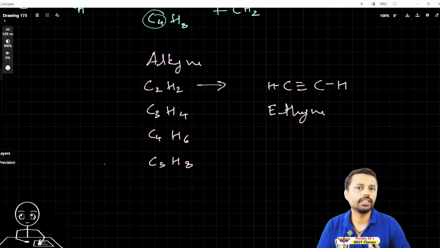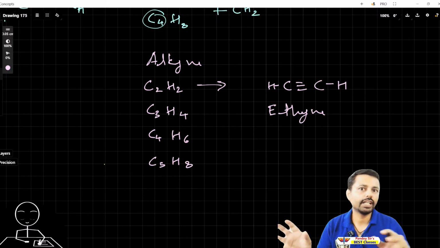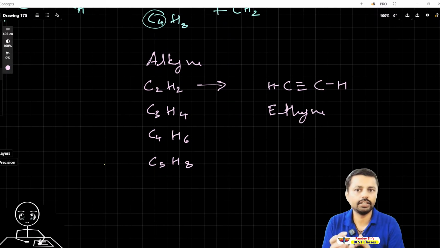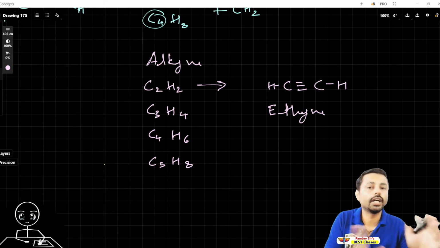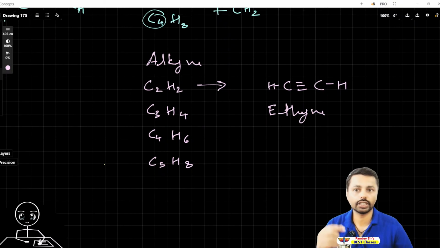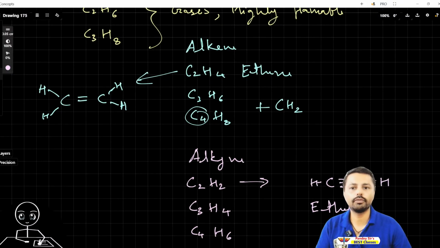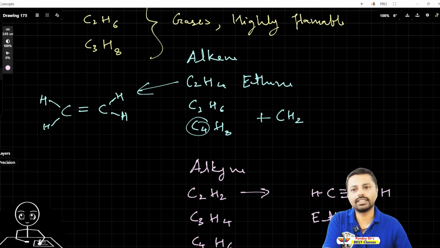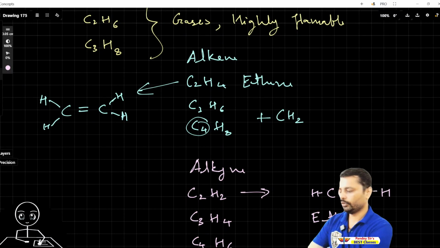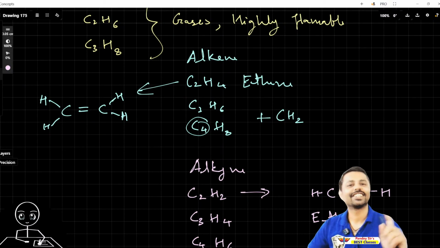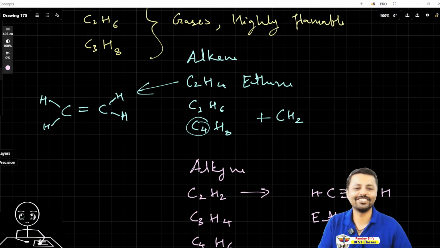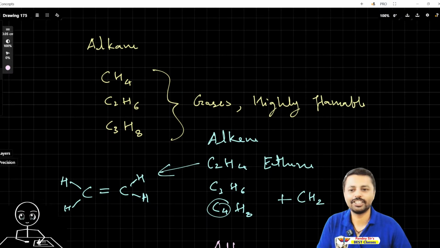Now I will give you a formula so that every time you will understand how many carbon and how many hydrogen atoms there will be. This is a hack, you can say. The general formula: methane, ethane, propane, butane, pentane, hexane, heptane, octane, nonane, decane, all you will remember with that formula. So it's a super formula. Are you ready for it? You should say at least, yeah. Now you are ready. Good, you are very responsive.